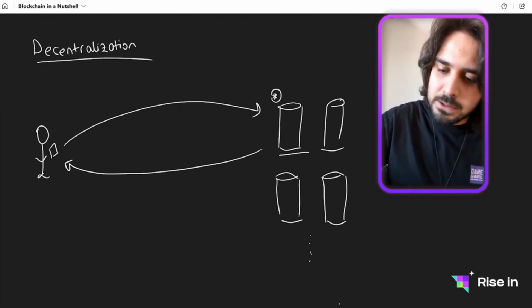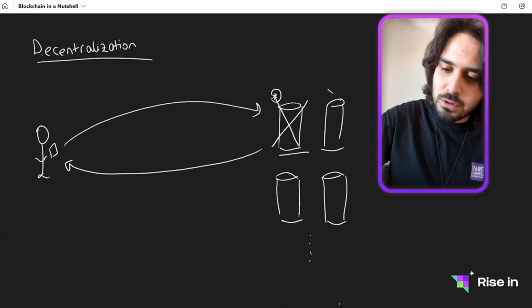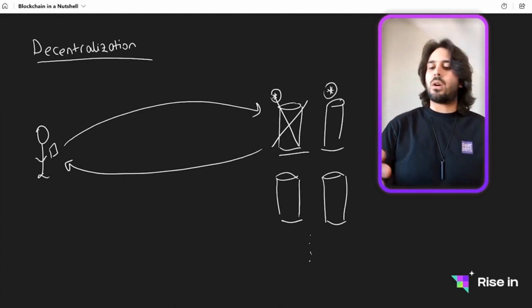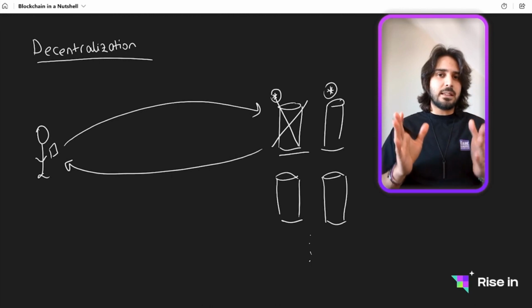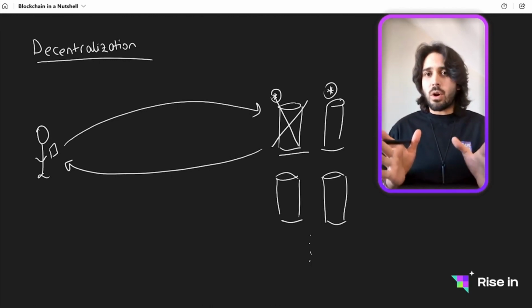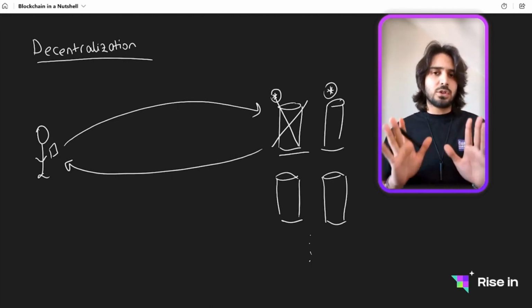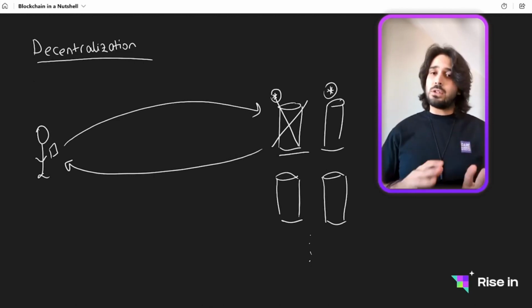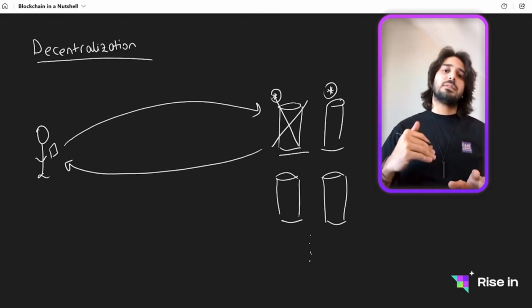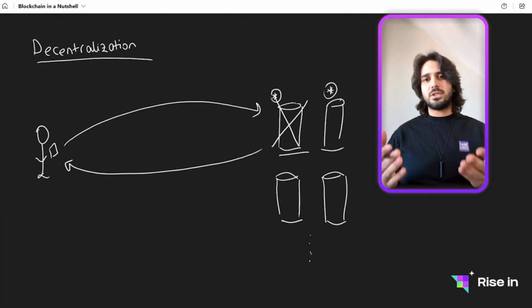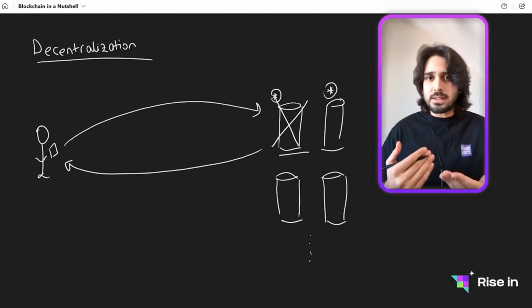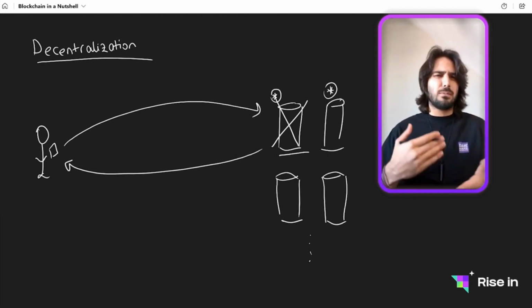So if something happens to this one, I can use the second one or another node. These nodes, these servers, all have the same information. So whichever we use doesn't matter. We use one of them, then we get the response back. This is decentralization. You can think of this more as a democracy if the previous one was more like a monarchy.